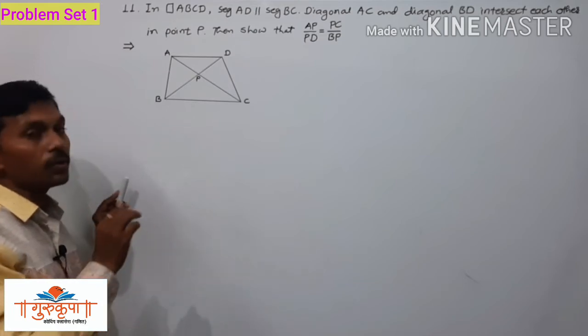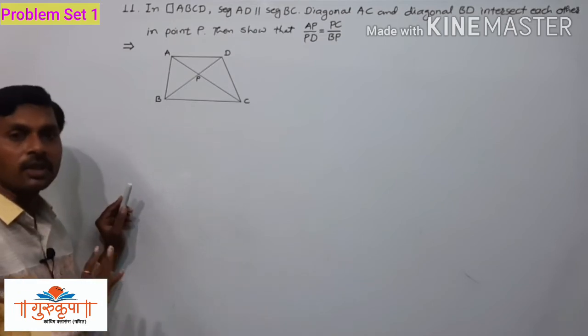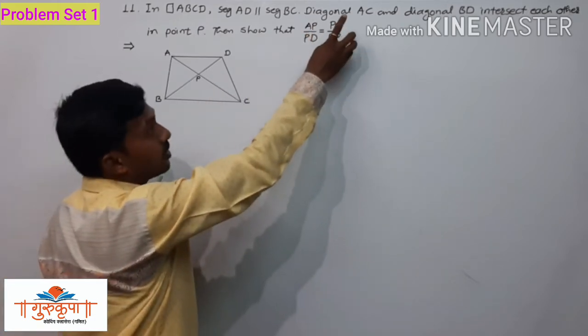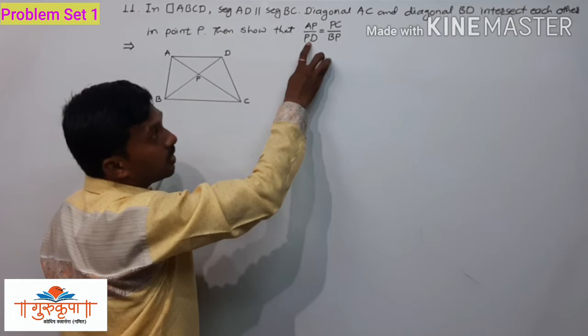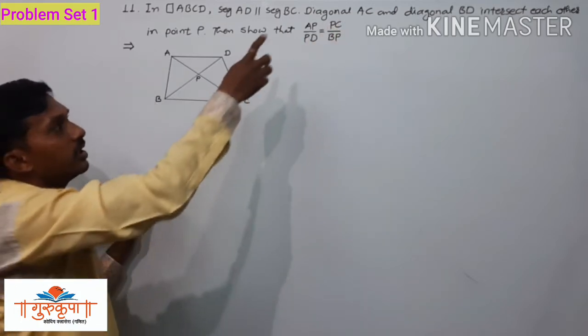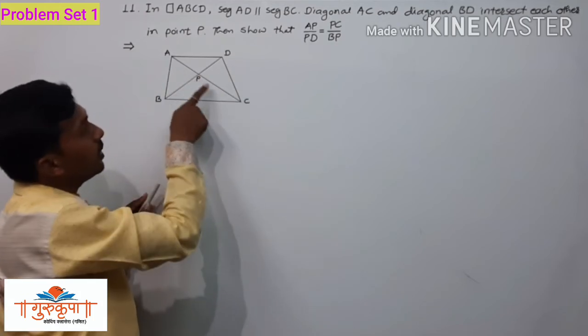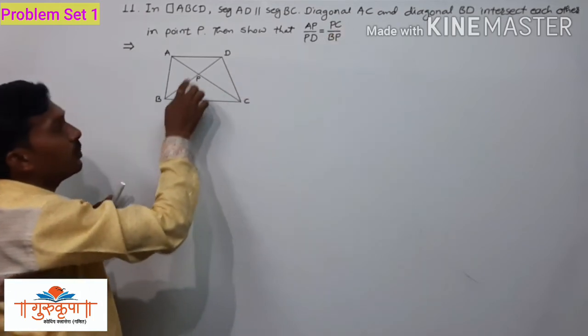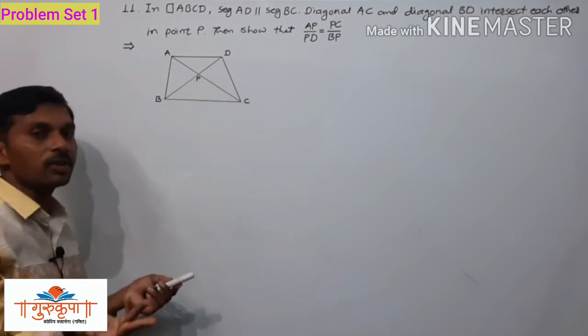So here no need to get disturbed. It is very easy. Suppose PC is here in the denominator and PD is there in the numerator, then it is very easy. AP upon PC is equal to PD upon BP, where PD upon BP are the corresponding sides of the two triangles.